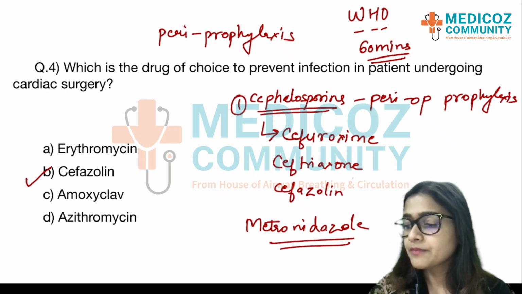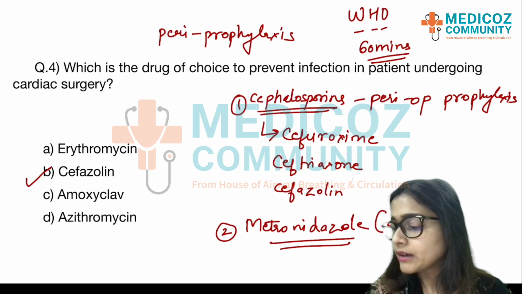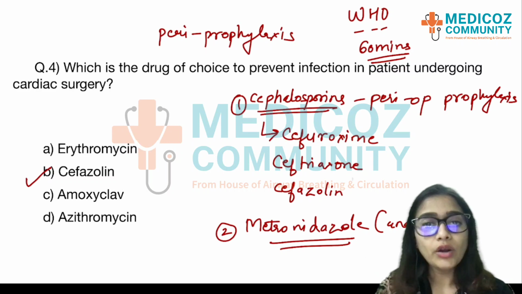So this becomes your first one and this becomes the second one to give anaerobic cover, depending on if the surgery is going to be in the abdomen or on the air sinuses, right?